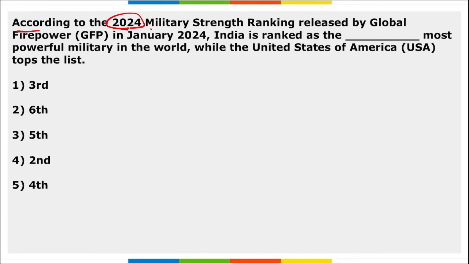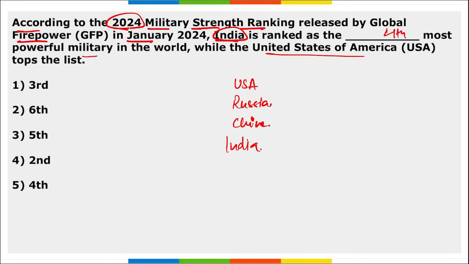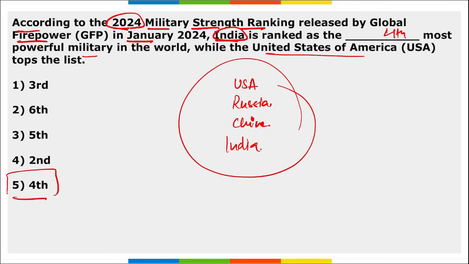Next, according to the 2024 military strength ranking released by Global Firepower in January, India is ranked as the fourth most powerful military in the world, whereas USA secured the top position. USA on top position, right? Then USA is followed by Russia. Then China, and the fourth position is with India. So the right option is option 5.